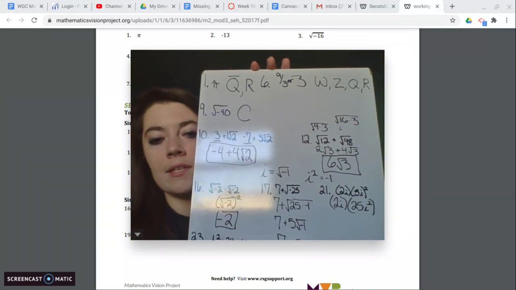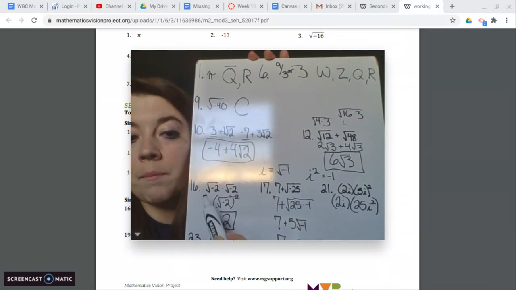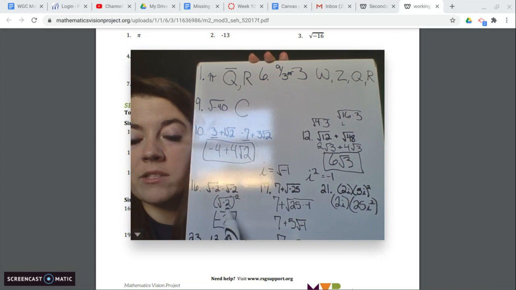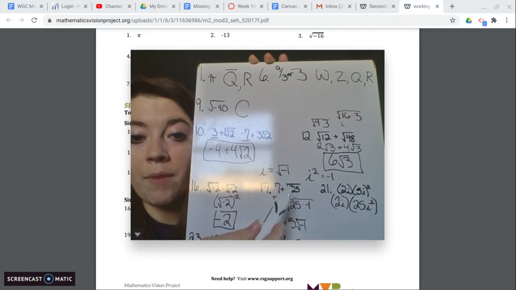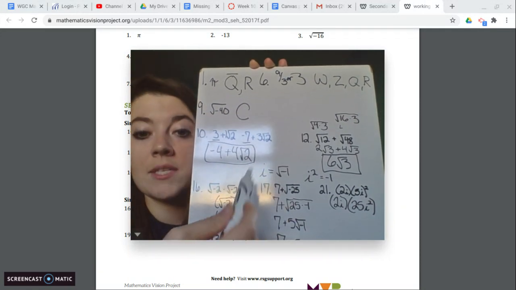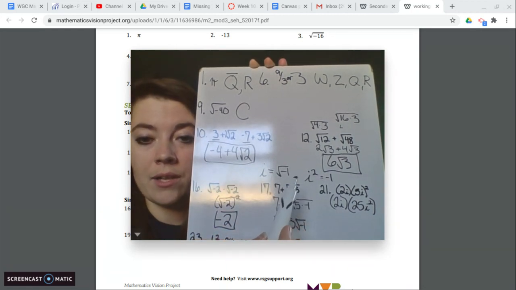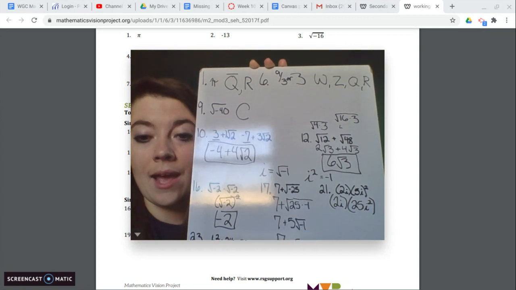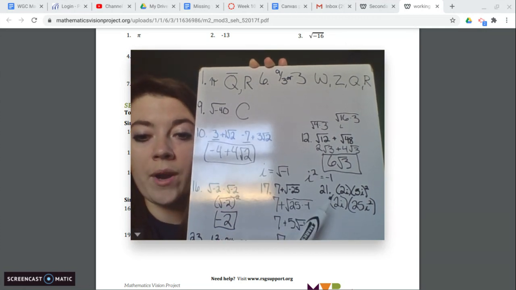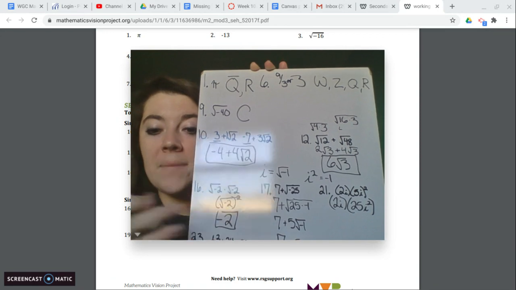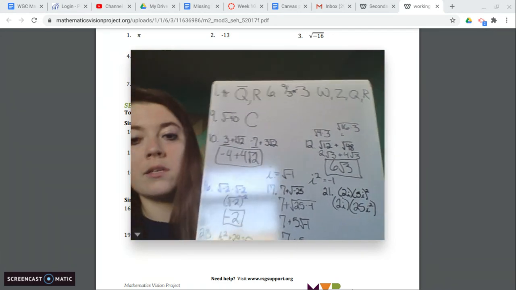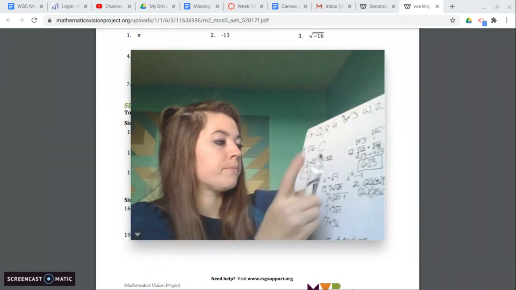Now, you may be saying, well, how do you get that? Look back at number 16. Any square root multiplied by itself gives us the number underneath. If i is the square root of -1, we multiply the square root of -1 times the square root of -1. That's the square root of -1 squared. So it's just -1. So if we square i, we get -1. So this 25i squared becomes just -25.